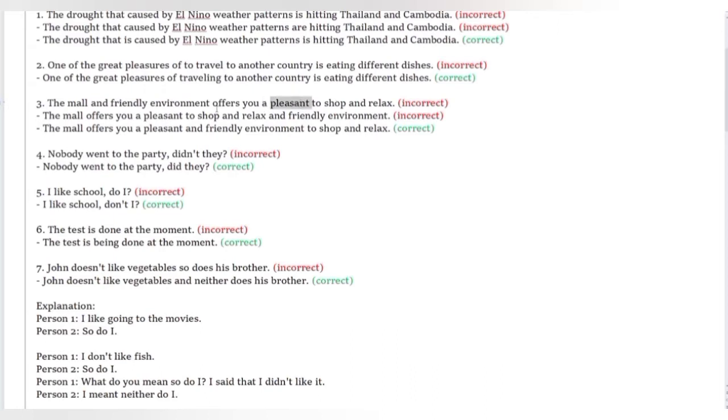So that's the first error, or the first mistake. And so the mall, okay, and friendly environment. Okay, so here you have environment. It's a noun, it's common, it's singular. You have joined it with this, so perhaps you don't need an article, but usually you would.